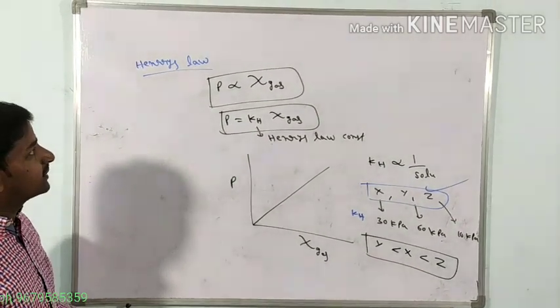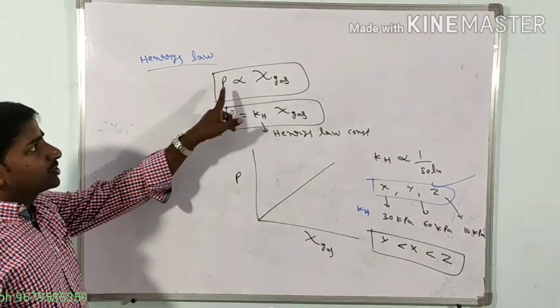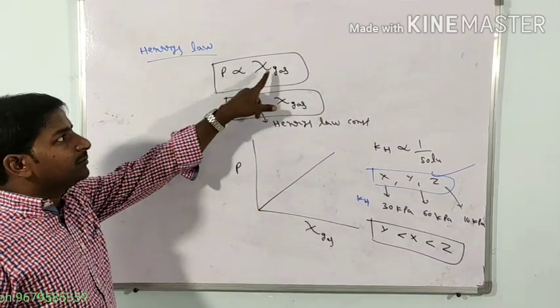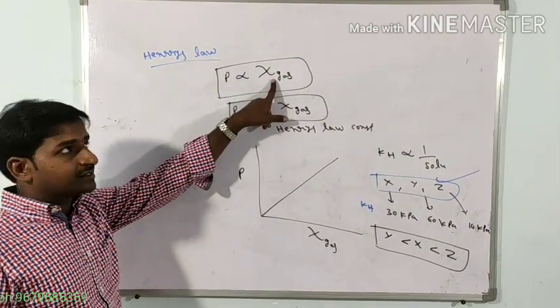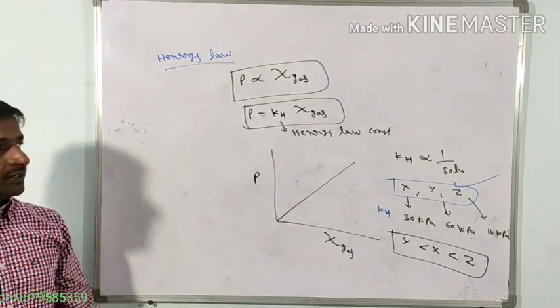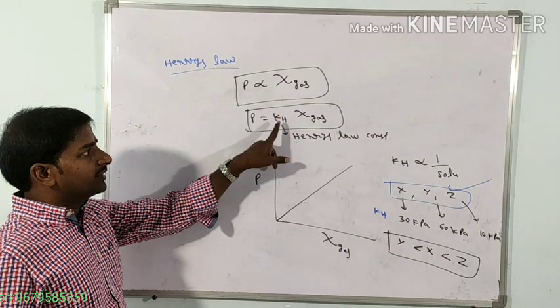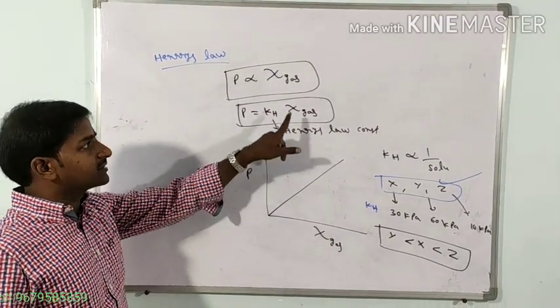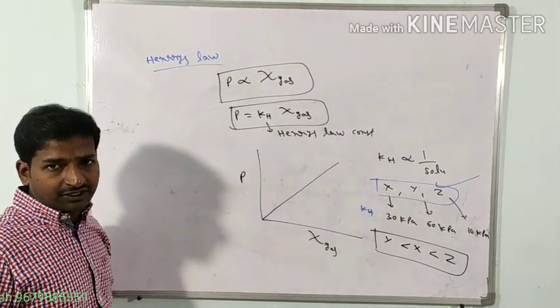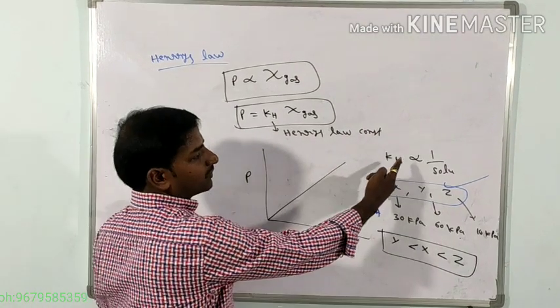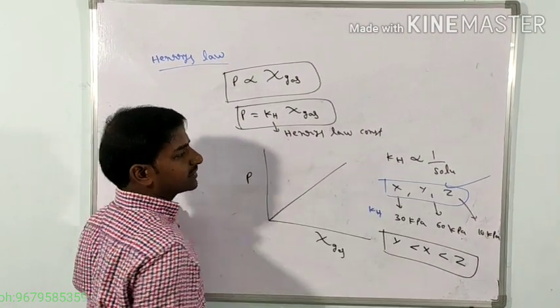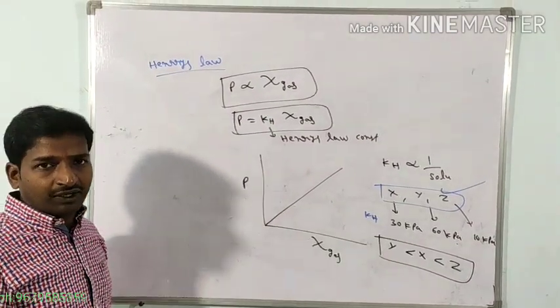So Henry's law definition: the partial pressure of the gas is directly proportional to the mole fraction of the gas, which is called Henry's law. So partial pressure P. If you remove the proportionality, you get the constant, that is KH, the Henry's law constant. This is the mole fraction of the gas. So if a gas contains more KH value, such gas becomes less soluble in the water.